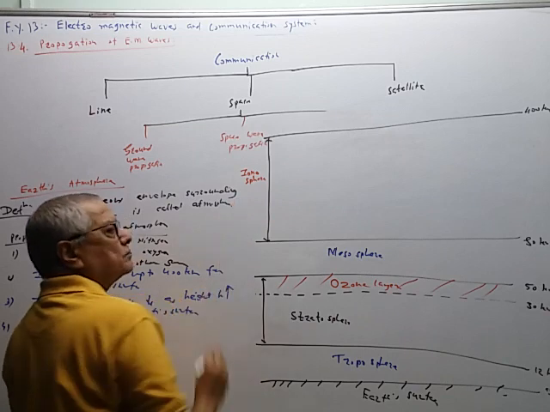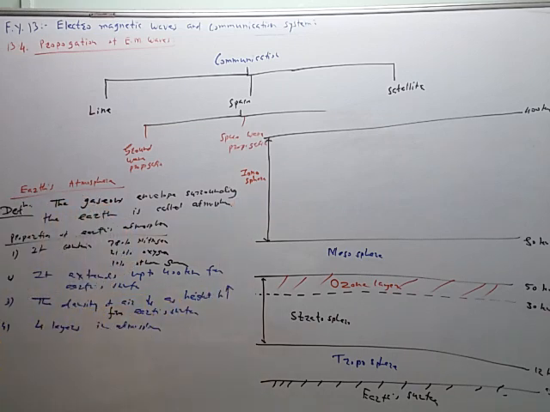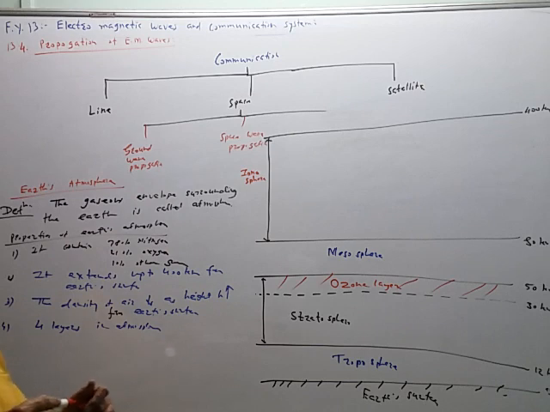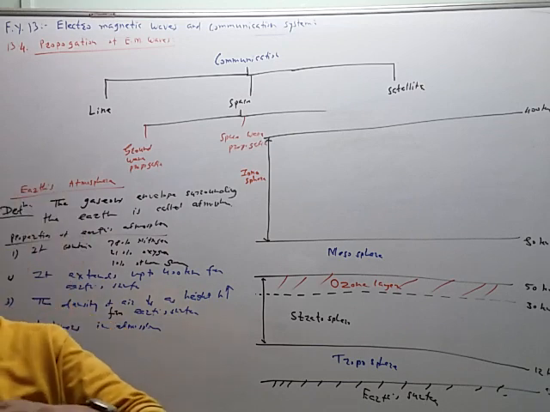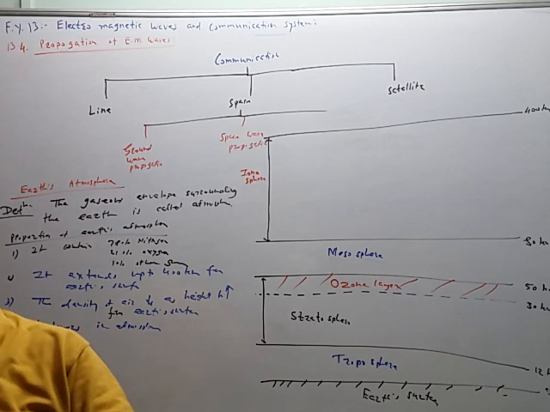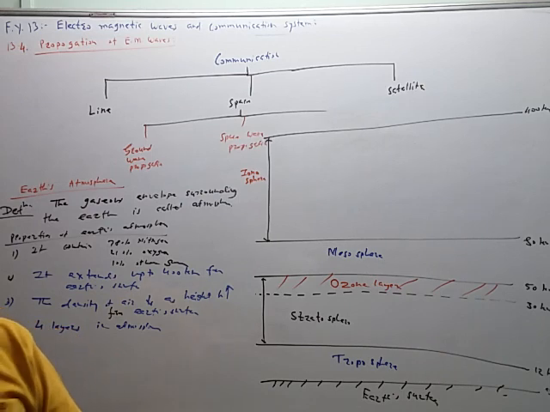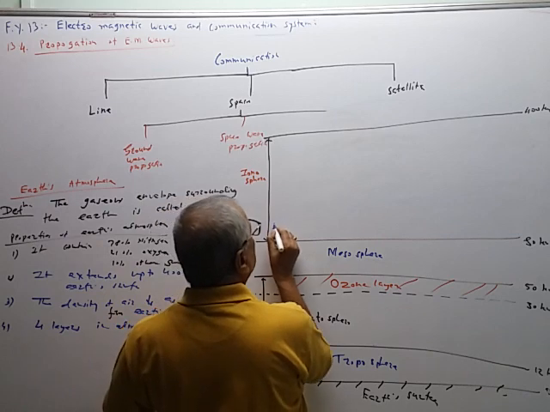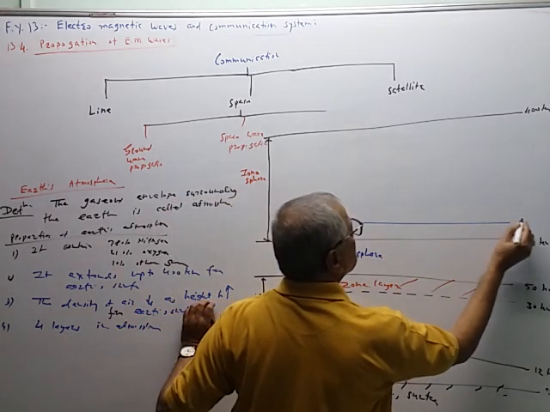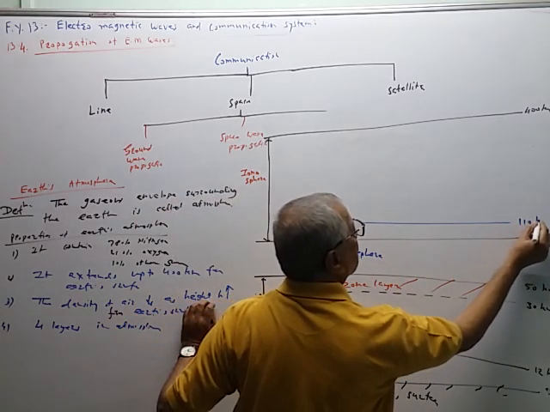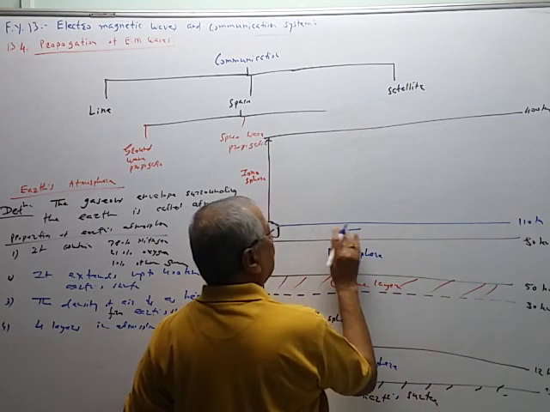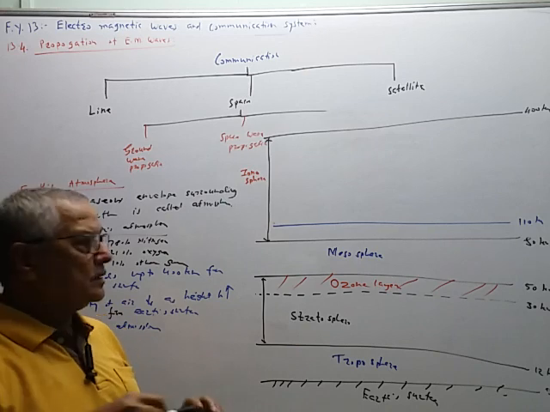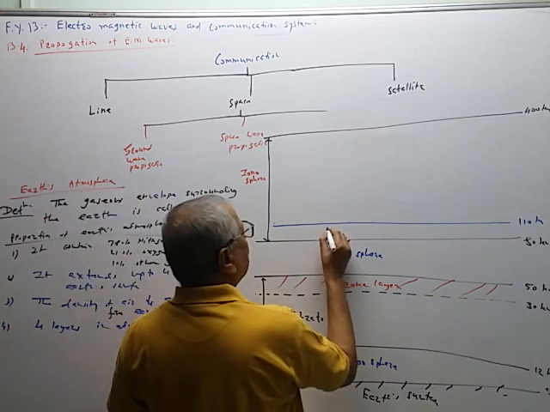There are ions present, positively charged, negatively charged ions, and that's why it is called the ionosphere. Now in this ionosphere, there is a sublayer from 80 kilometer to 110 kilometer called the thermosphere. The temperature is highest in this region, therefore it is called the thermosphere.